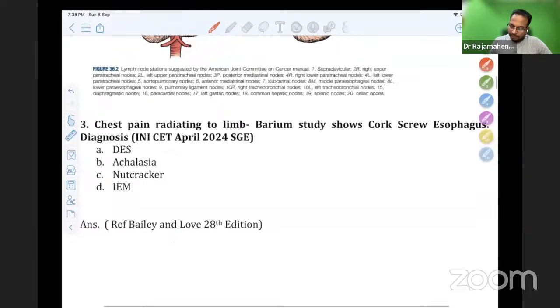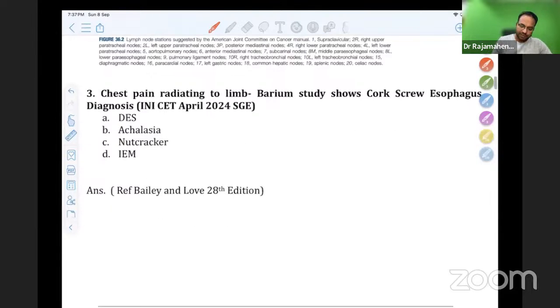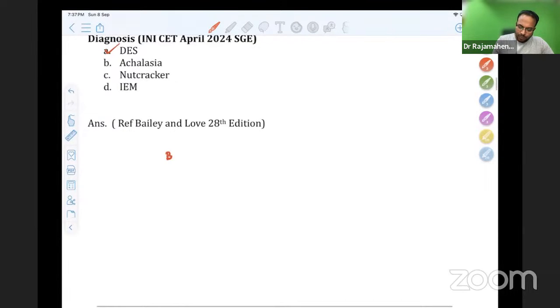Chest pain radiating to the limb, barium study shows corkscrew esophagus. It's a very simple question. Probably a general surgery part question. This is diffuse esophageal spasm. On a barium swallow, in diffuse esophageal spasm, we have a classical corkscrew appearance like this. This is diffuse esophageal spasm.